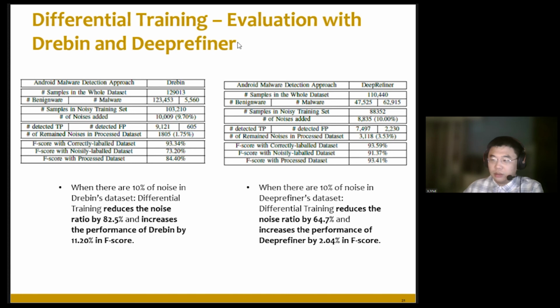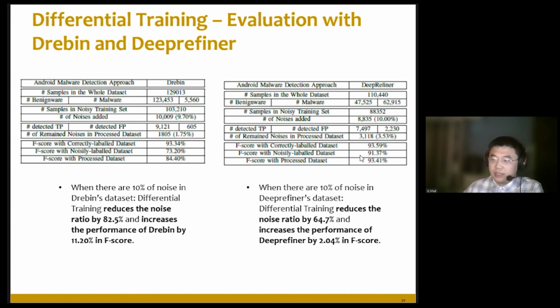And this is differential training evaluated with the other two Android detection projects. One is Drebin and the second is Deeprefiner. We can see that with Drebin, a highly imbalanced dataset, differential training can still reduce more than 80% of noises and increase the performance of Drebin by a lot. And here is the performance of Deeprefiner.